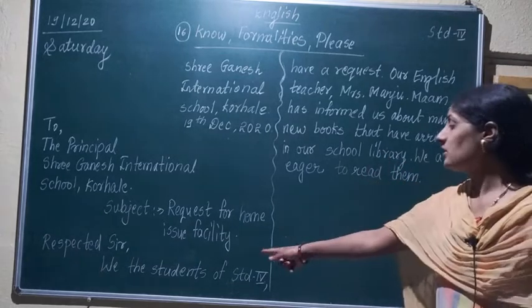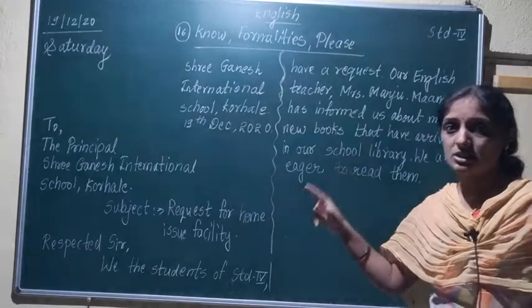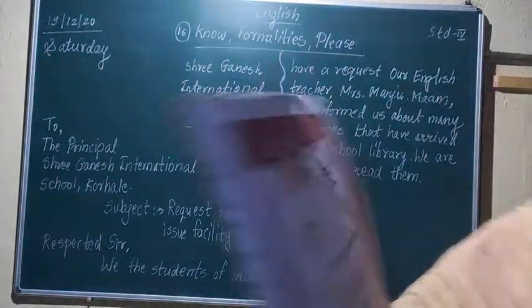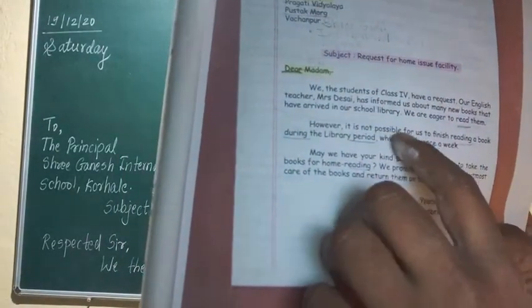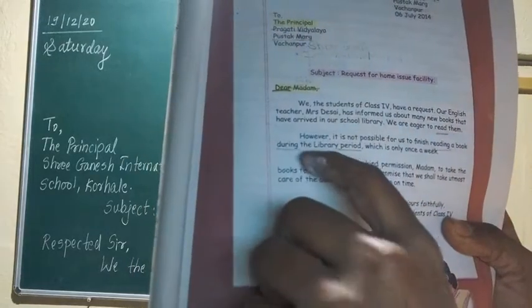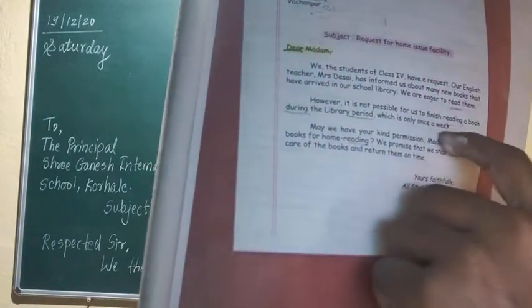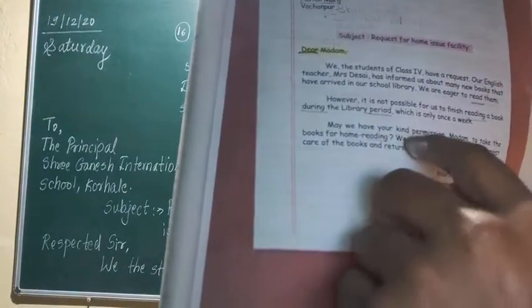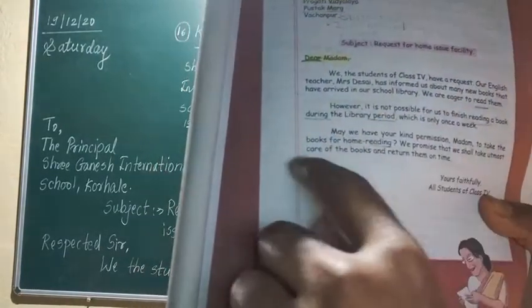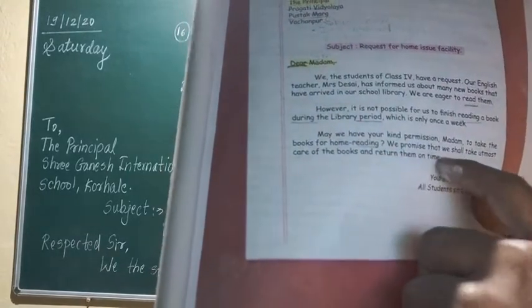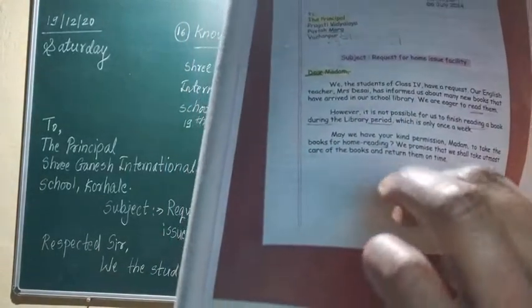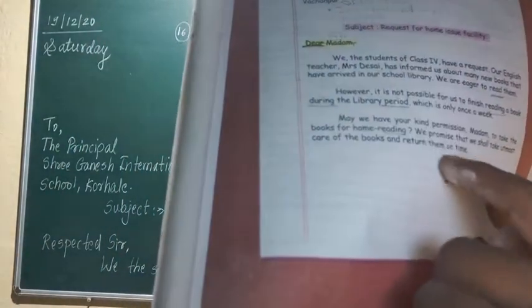After respected sir, I have written one paragraph. You have to write it exactly the same, and the second paragraph you write from the book. Here in the textbook it is given. However, it is not possible for us to finish reading a book during the library period, which is only once in a week. May we have your kind permission, madam, to take the books for home reading? We promise that we shall take utmost care, meaning maximum care, of the books and return them on time.